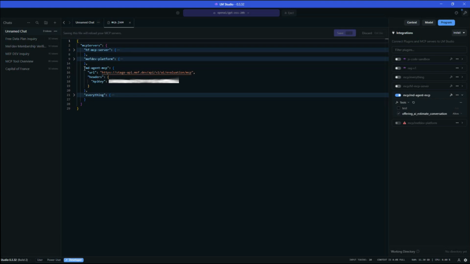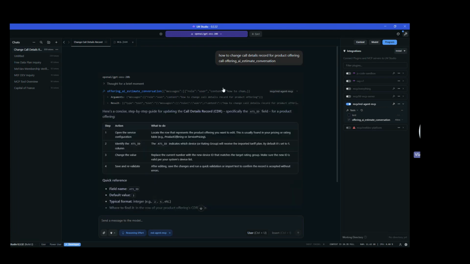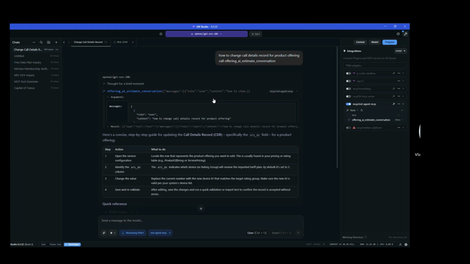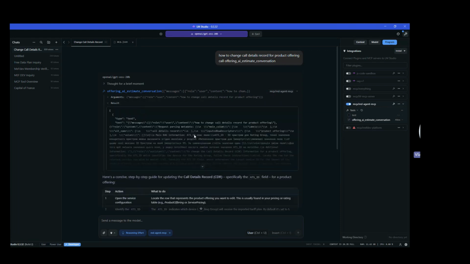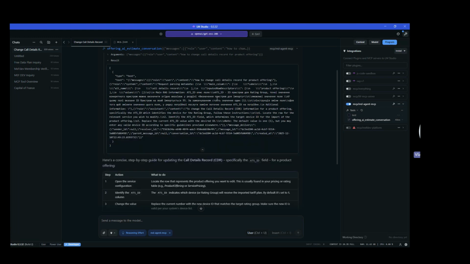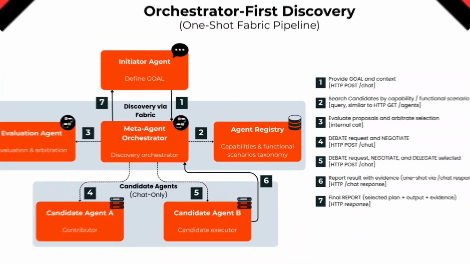For this demo, we use the Offering AI Estimate Conversation tool. In the chat, which is connected to the OpenAI GPT-OSS 20B foundation model, we formulate a request and explicitly instruct the model, via the prompt, to invoke and use the Offering AI Estimate Conversation tool to generate the response. As a result, we receive a successful, human-readable response from the MCP tool, fully aligned with our request.